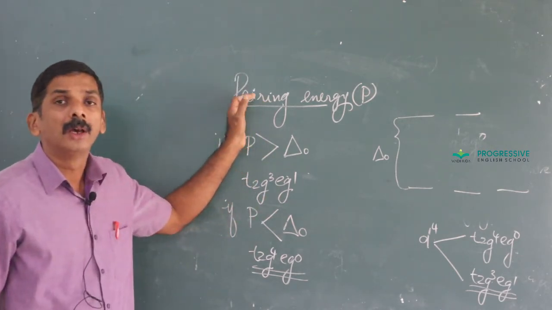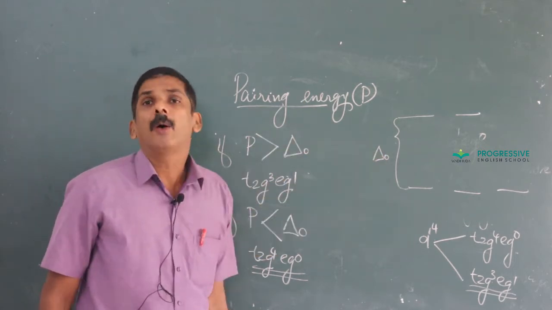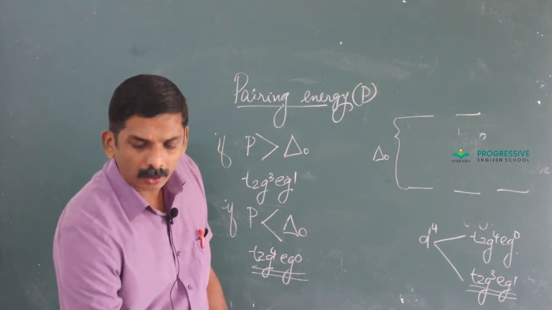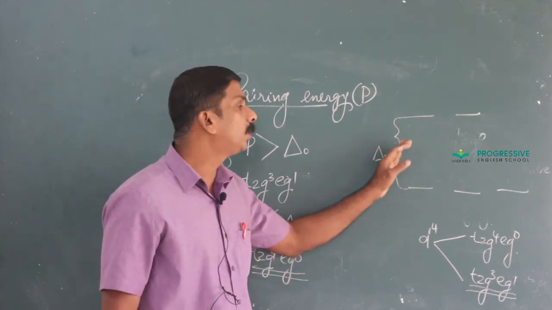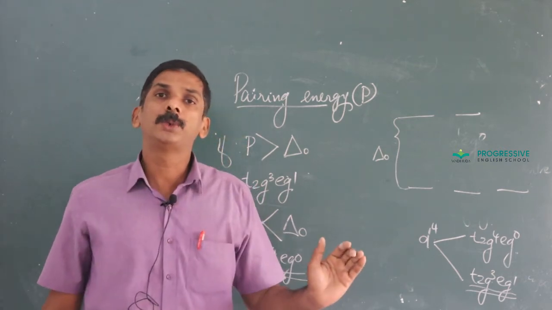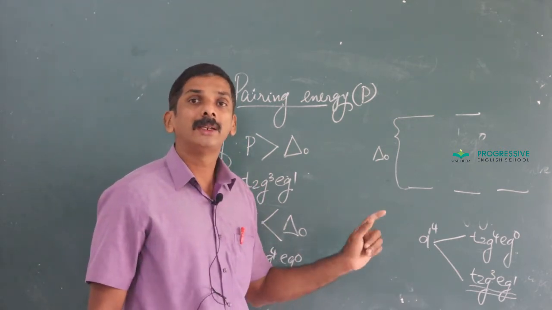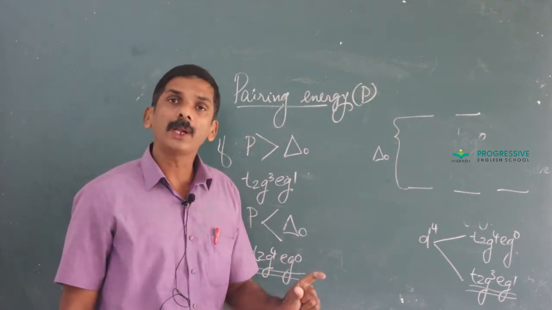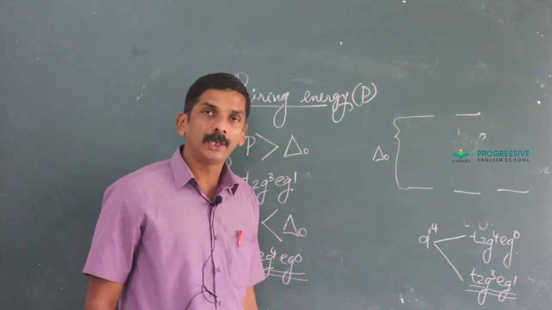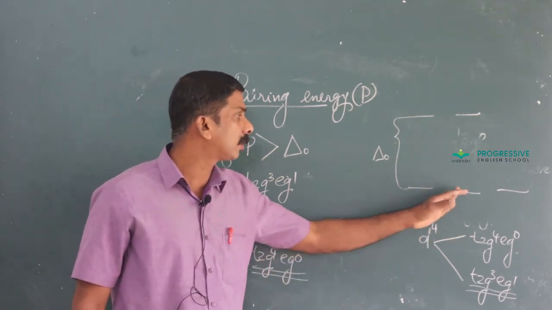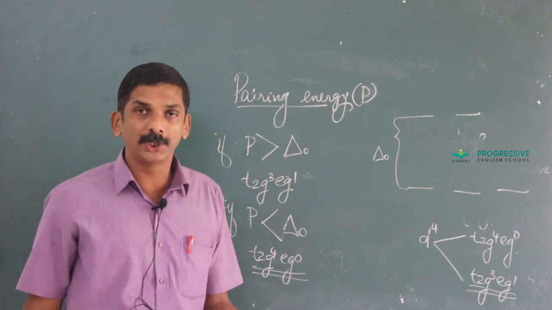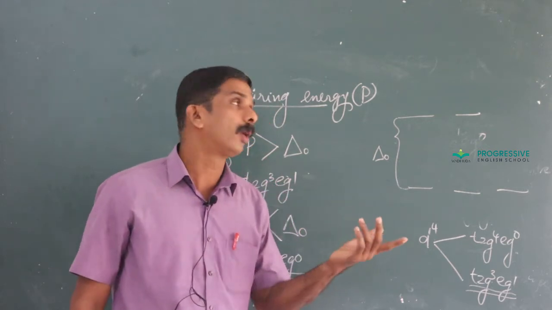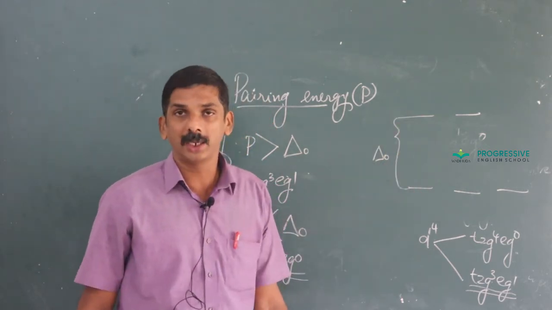Once more, for an octahedral complex with 1, 2 or 3 electrons in the d orbital, the configuration becomes T2g1 Eg0, T2g2 Eg0 and T2g3 Eg0 respectively. If it contains 4 electrons, there are 2 possibilities. Either all the 4 electrons occupy the lower energy T2g level, or T2g contains 3 electrons and the 4th electron occupies the higher energy level.